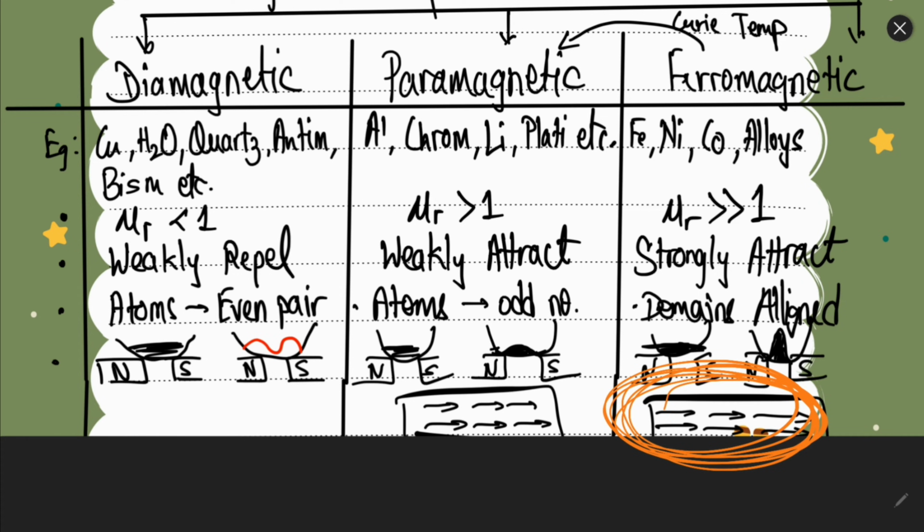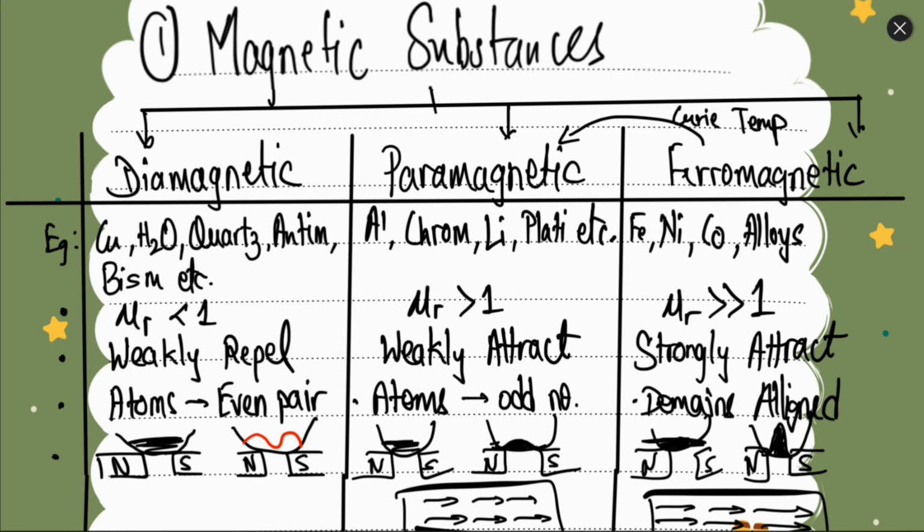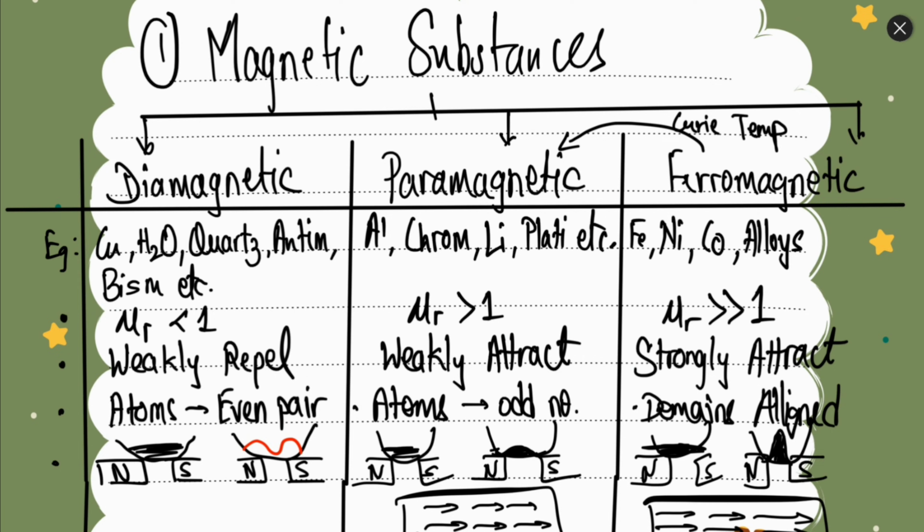Why? Because increasing temperature increases the kinetic energy, which will disalign the domains. So the ferromagnetic material will become paramagnetic on increasing the temperature. So remember the concept of Curie temperature, the maximum temperature up to which the ferromagnetic material can remain ferromagnetic.